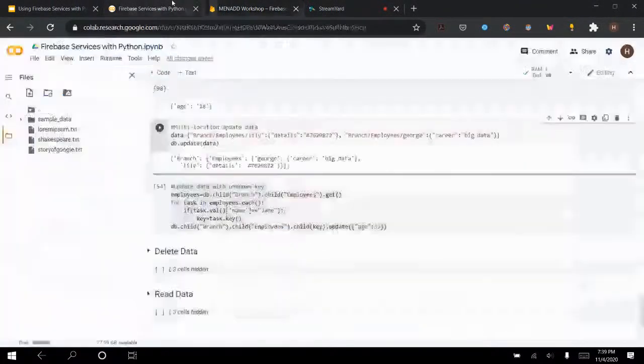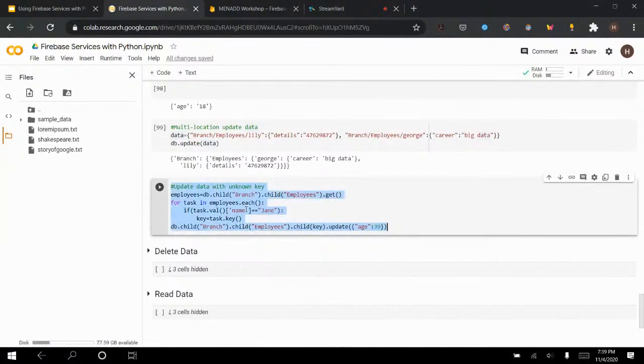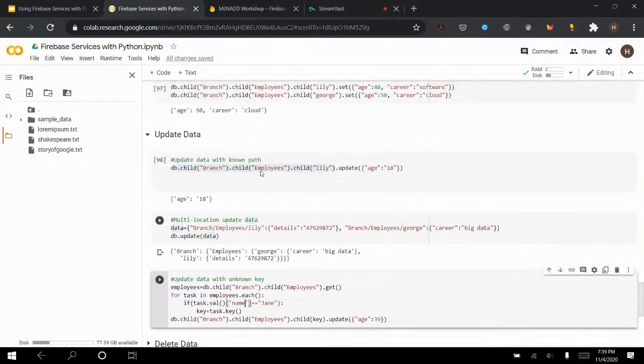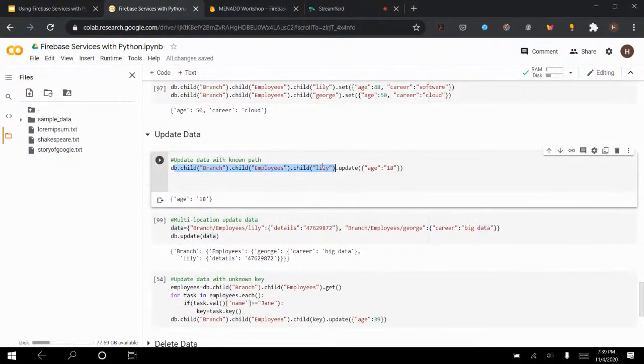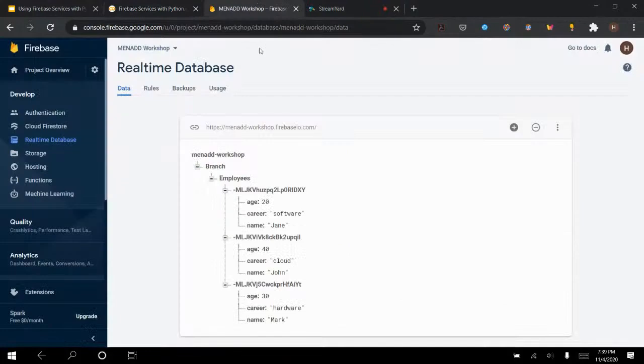Now, if I want to update data with an unknown key, this is super important. Before, I was updating knowing very well that the key was Lily, and then I was updating her age. But now I don't know the key. What is this stuff here? How am I supposed to know it if it is unique?